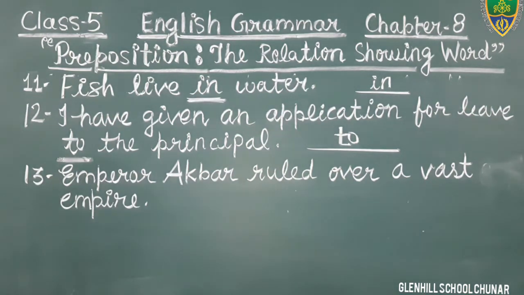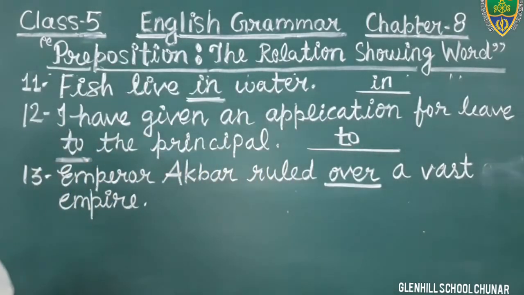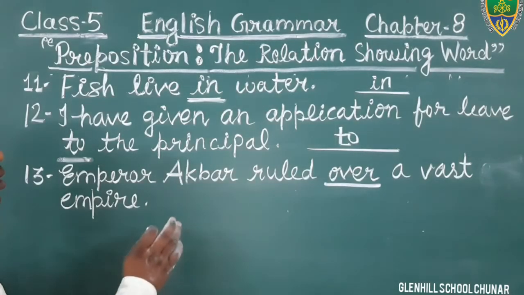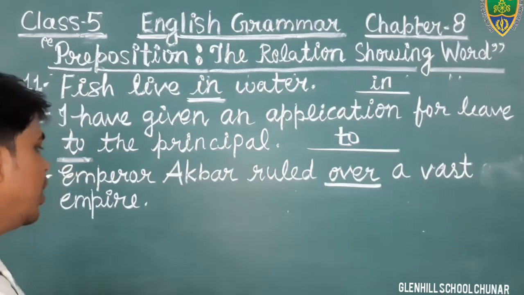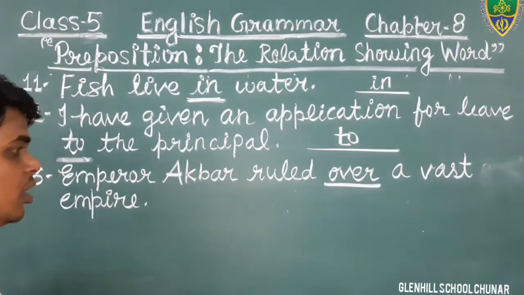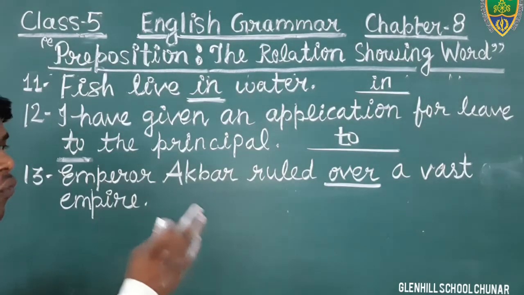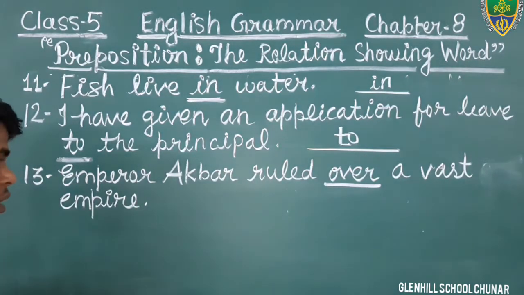In this sentence, the word over is used to show the relation with the other words. Okay, a vast empire. The word empire shows it is a noun, and the word over shows the relation with the other word and with this word.